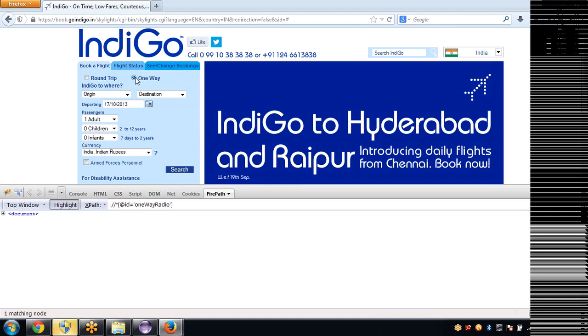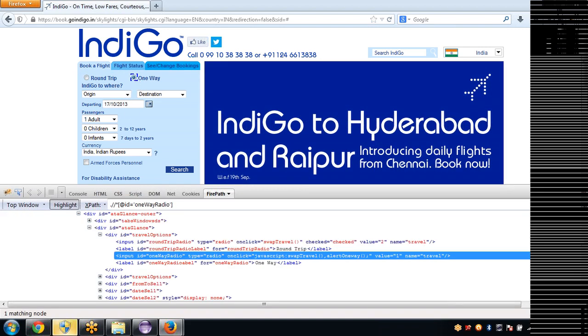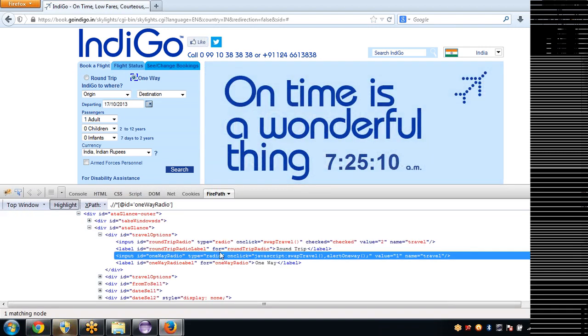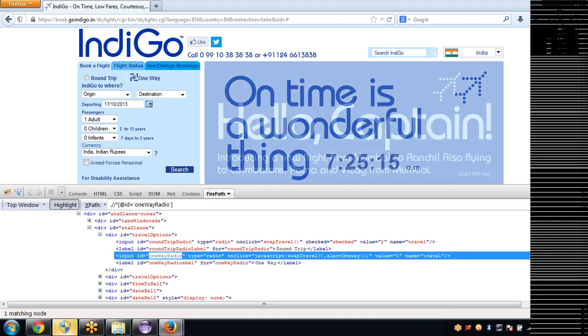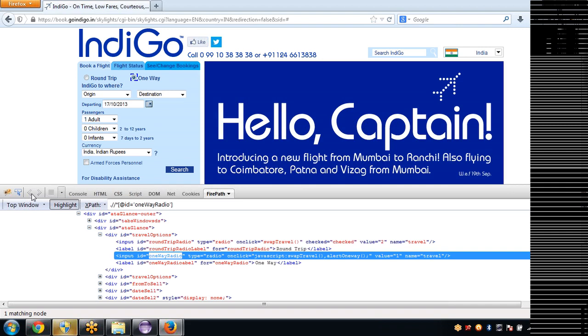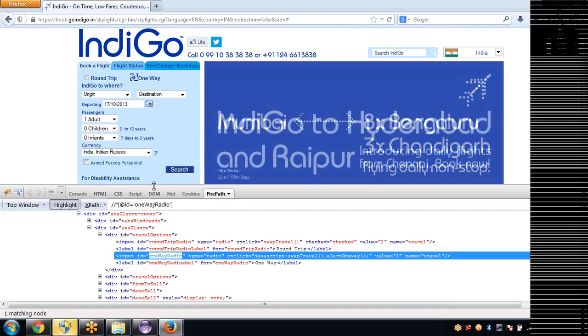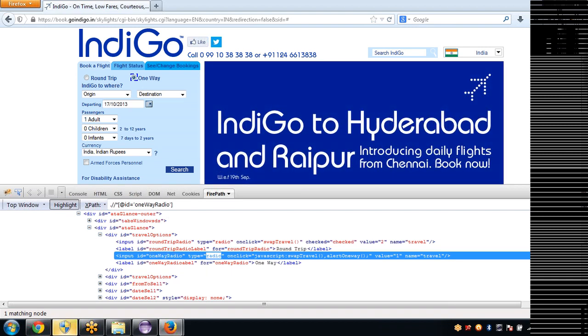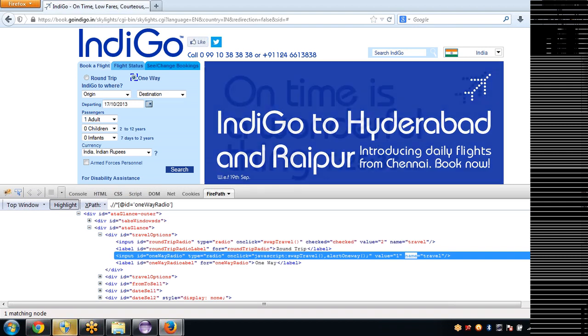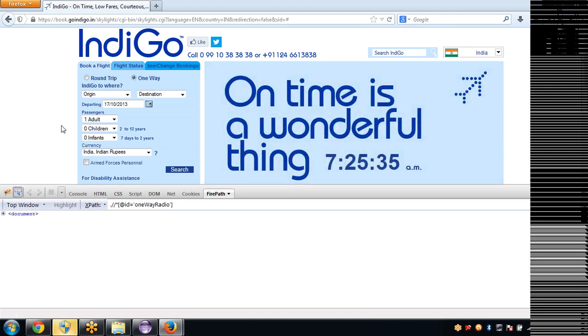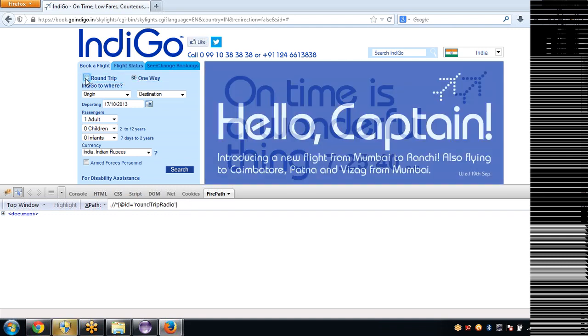We will see what we have for one way. Even the one way radio button has type equals to radio and name equals to travel. This we cannot go with. Both the radio buttons have the same properties. The only property which differs between these two is ID, one way, round trip. But unfortunately we got instructed not to go with an ID. So we are left with only type and name. But these are the same for both radio buttons.